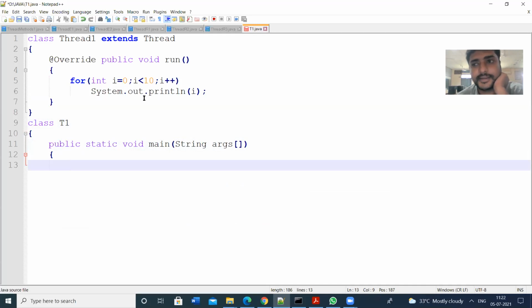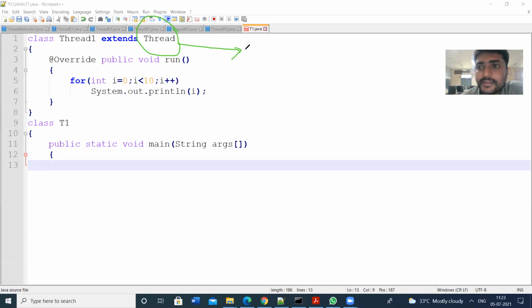We are extending the properties from the thread class. The thread class consists of so many methods. If you want to access those methods, we need an object.